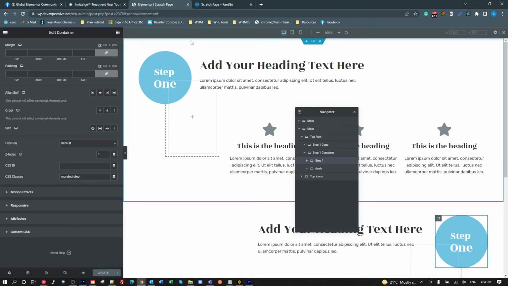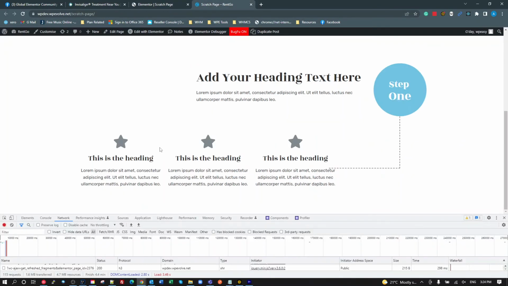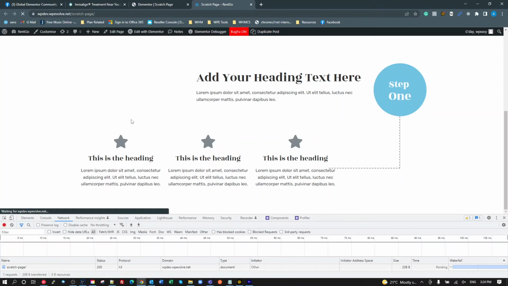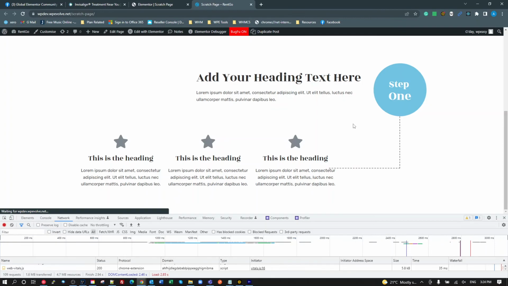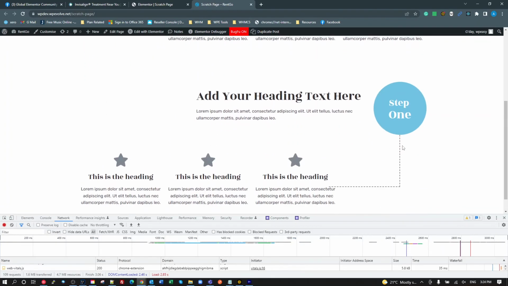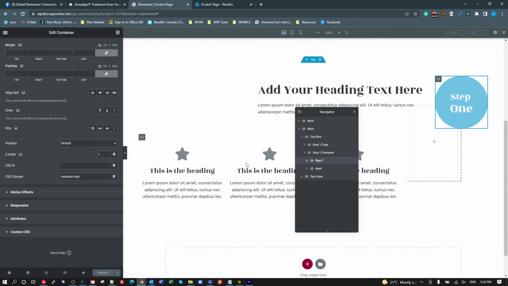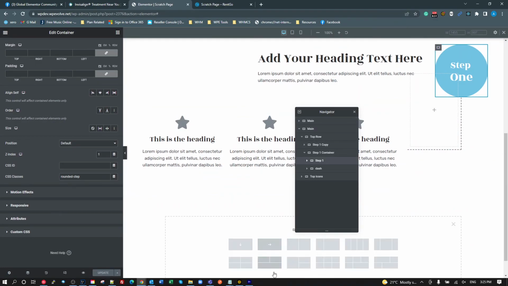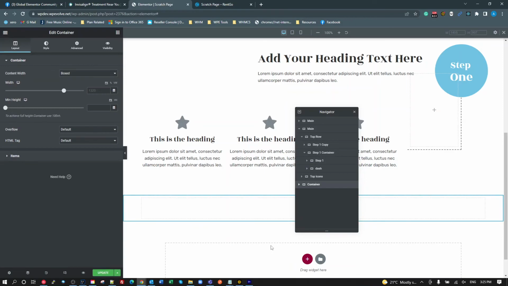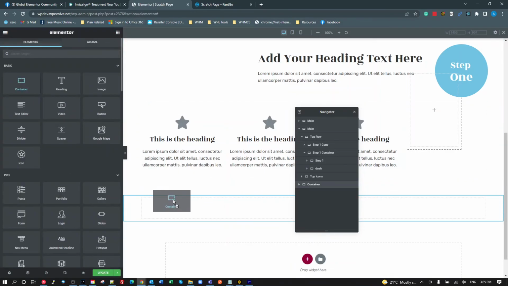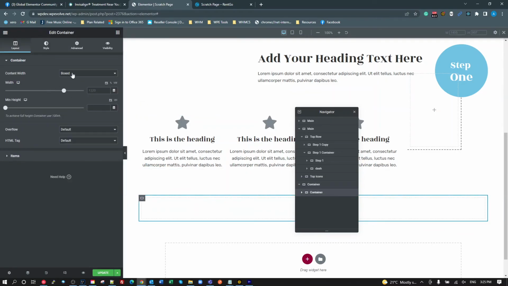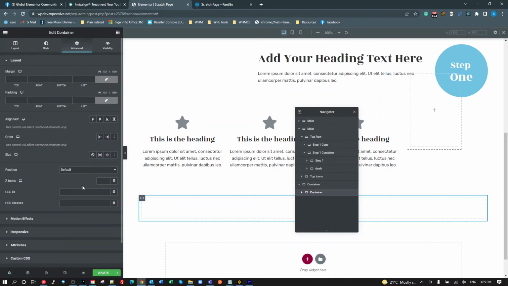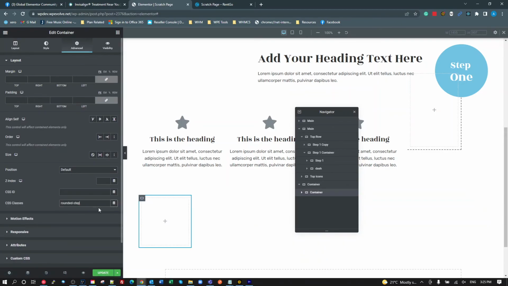So if I now view this page, it looks the same. If I come back here and I want to do a completely new set, I go in here and I create a row, get another container and stick it in here, and I make that a rounded step class.